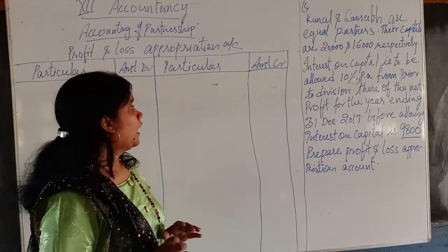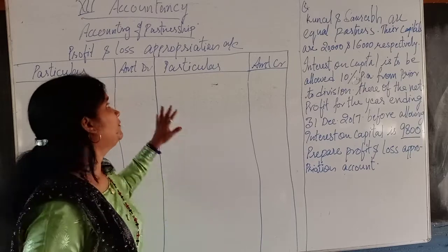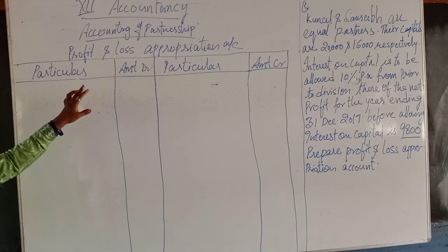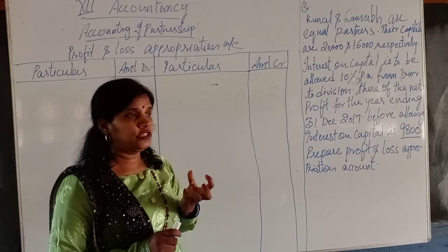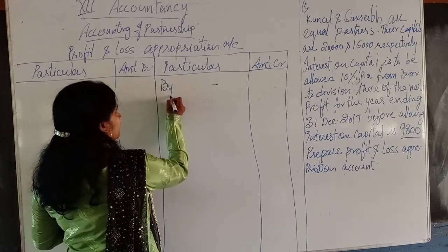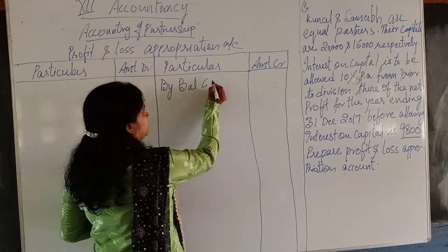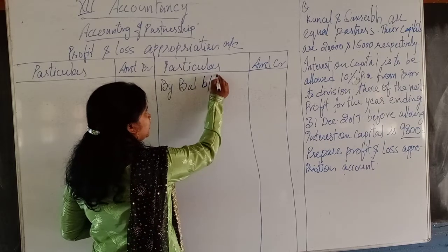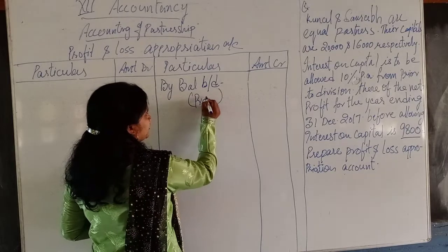So as I have explained and already told you, first of all when we will make the Profit and Loss Appropriation Account, first of all what we have to take out from the question, the first step is to write By Balance c/d. Now in the bracket we will write profit.